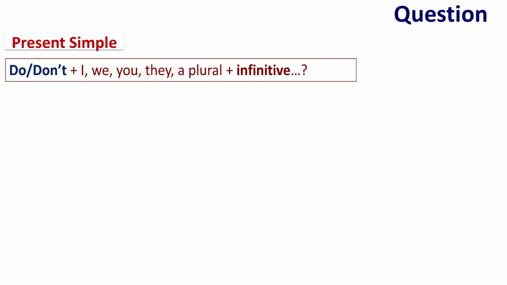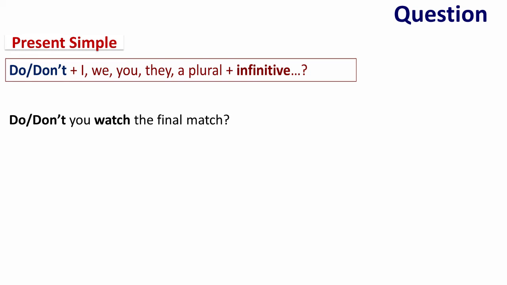A question. A question is formed in the present simple as follows: do or don't, followed by I, we, you, they, or a plural, followed by the infinitive. For example, do you or don't you watch the final match?